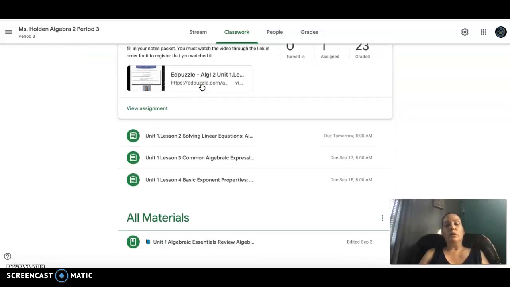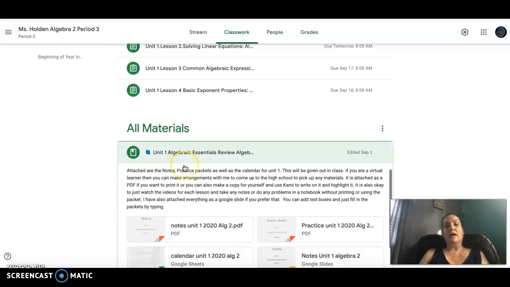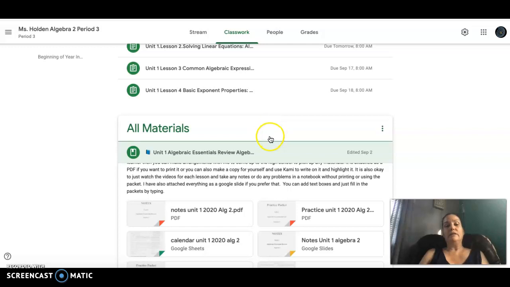So this is Unit 1. Underneath Unit 1, all the materials are here. This will be where all the materials that they need for all of the units are.